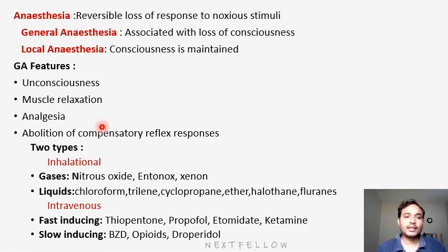Next, in general anesthesia, we'll have two types. One is inhalation anesthesia, that is gases and liquids. In intravenous, we'll have two types: fast acting and slow acting. In inhalational, the gases are nitrous oxide and Entonox. In liquid form, we'll have chloroform, trilene, cyclopropane, ether, halothane, and fluranes. We will discuss each one in the following slides. In the intravenous group, fast acting are thiopentone, propofol, etomidate, and ketamine. Slow acting groups are benzodiazepines, opioids, and droperidol. We'll see each one in the following.